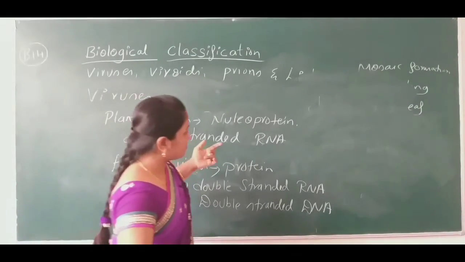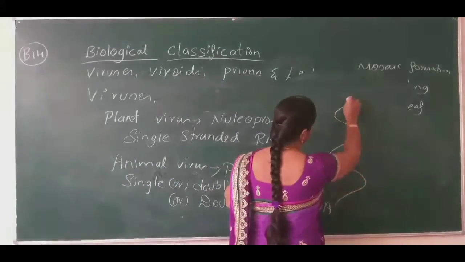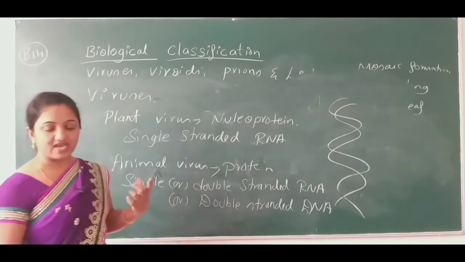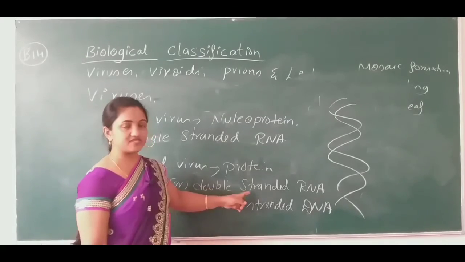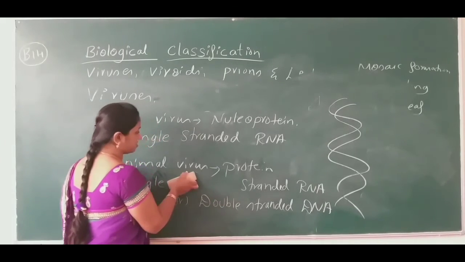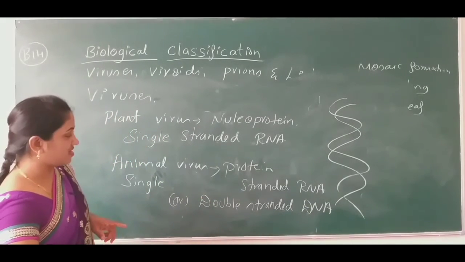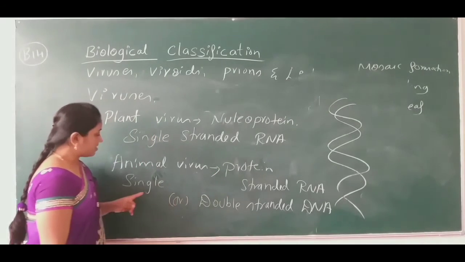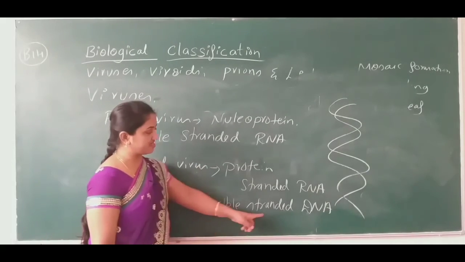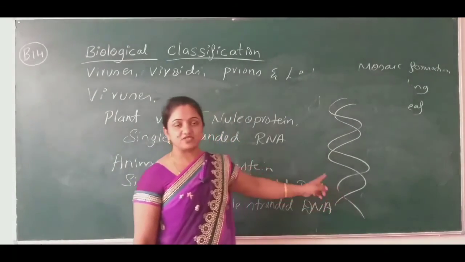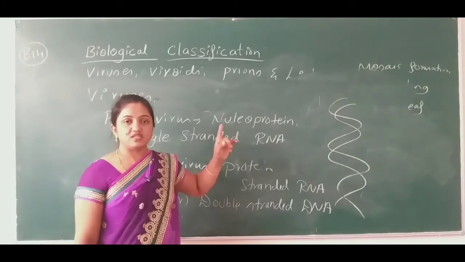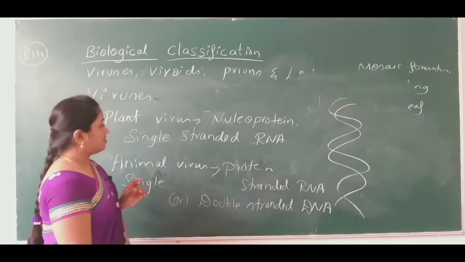DNA means the structure of DNA will be like this. Actually, RNAs will always be in the form of single strands. So just take it as single stranded RNA or double stranded DNA. The DNA is always in the form of double strands, and the RNAs are available only in the single stranded manner.